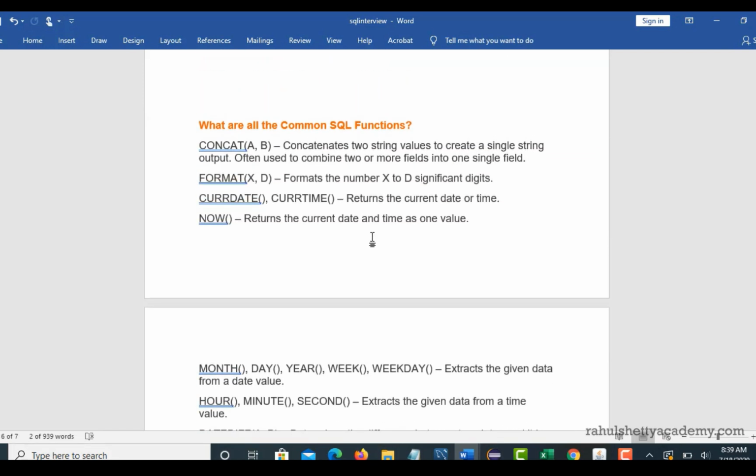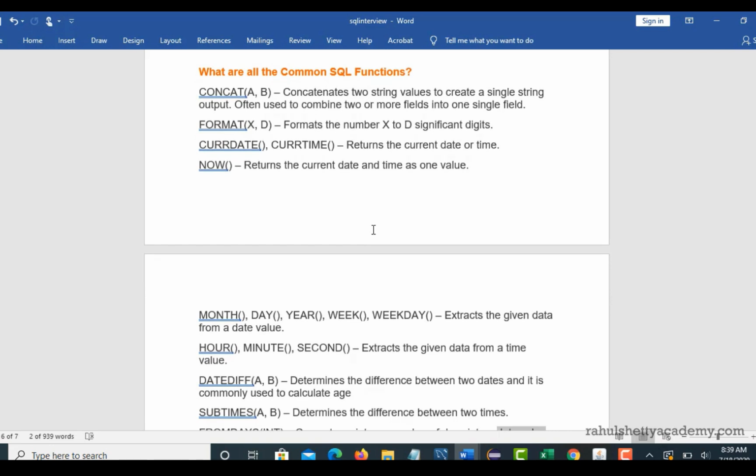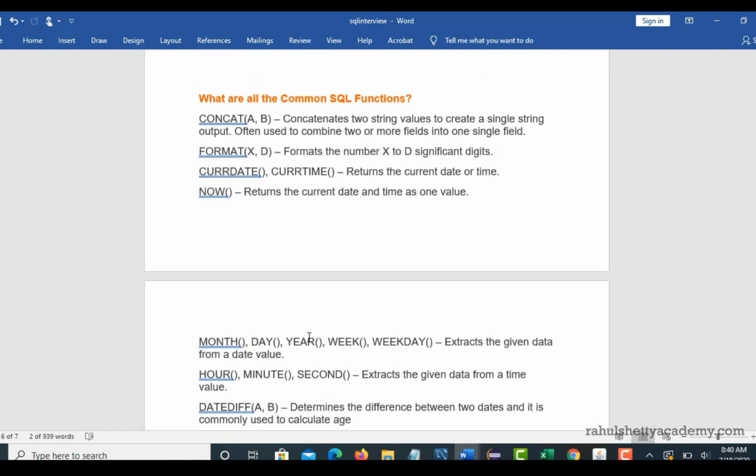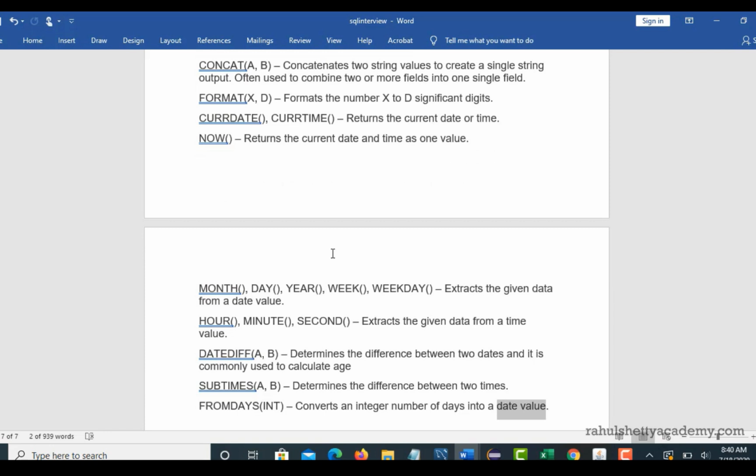See, there are a number of functions, guys, but these are commonly used and commonly asked. Like if I want to get the hour, is there any function in SQL? Yes, there is a function called hour. If I want to get the difference between two dates, datediff; times, subtime. So do remember all this. You might be expected to answer questions from these. Mostly people will ask from these common SQL functions.